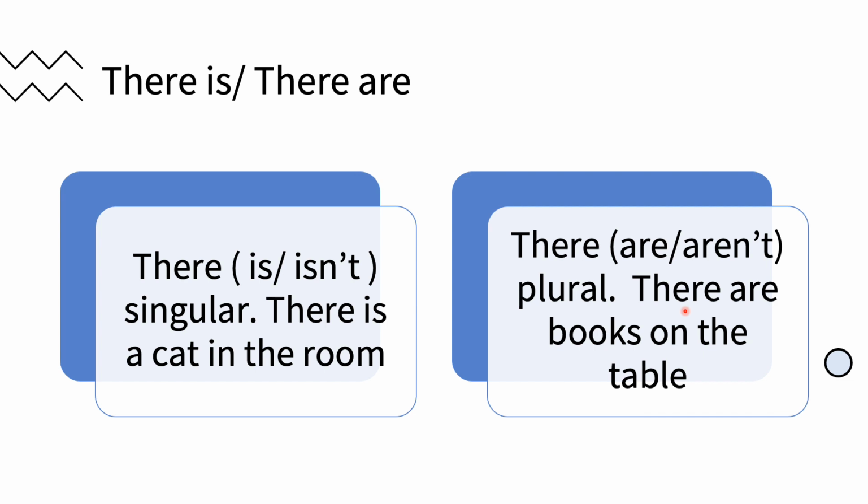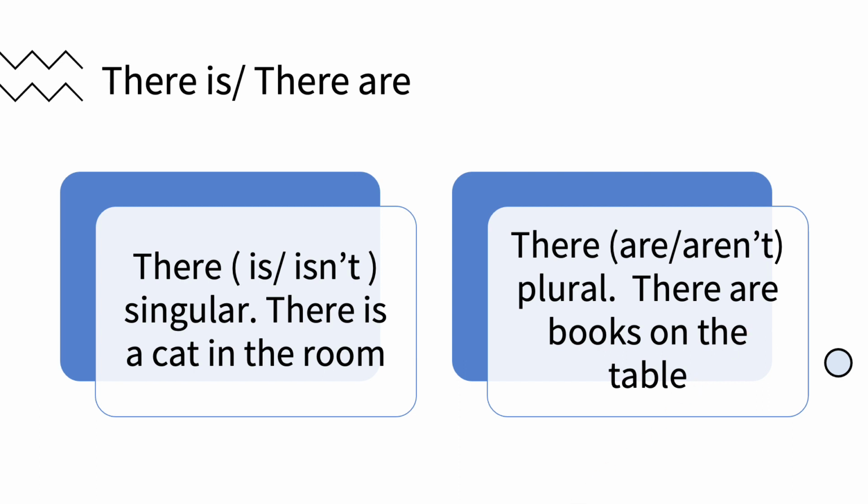So, there are books on the table. Now, if you want to make it negative, we add not. There isn't a cat in the room. The negative form of the other sentence is there aren't books on the table.